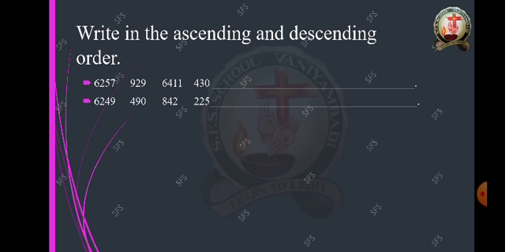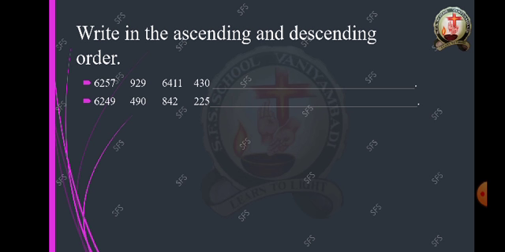Okay, please work it down in your classwork note, children. Okay, yes. So the second question is 6249. Next number is 490. The next number is 842.